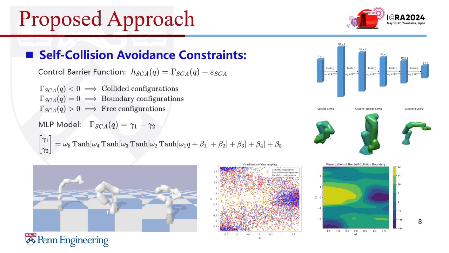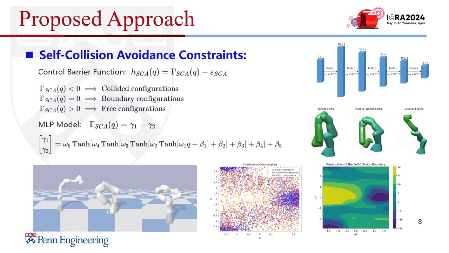Then we train the model, and the output has two neurons, which are gamma 1 and gamma 2. Generally, if gamma 1 is greater than gamma 2, the prediction result is free configuration, and vice versa, which is collision configuration. So we treat the q such that gamma 1 of q equals gamma 2 of q to be the self-collision boundary. This model is actually accurate since the prediction accuracy is above 96%.